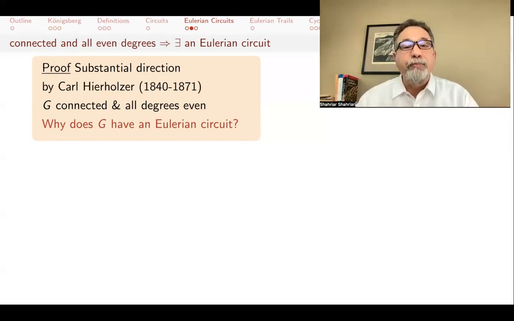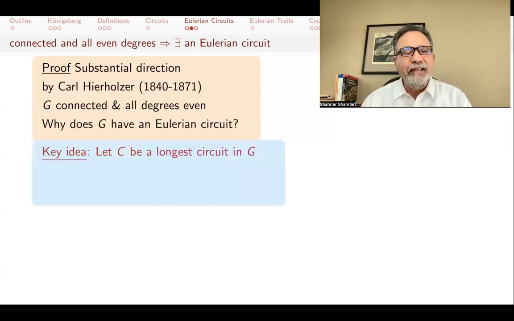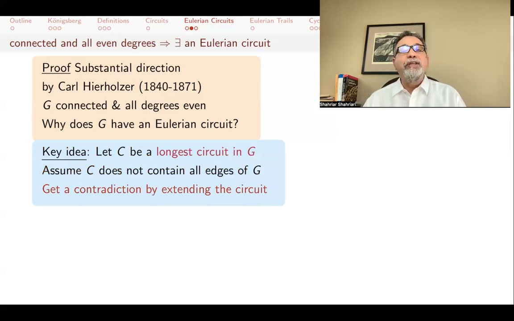Why will the whole graph be just one circuit? The key idea is that you say, well, I'm going to start with the longest circuit in G. I mean, there will be some circuit because the degrees are even. Pick the longest one. We're hoping that longest circuit contains all the edges, but we assume that it doesn't. This is a proof by contradiction. And then we'll show that if that's the case, we can actually extend the circuit and make it longer. And then that would mean that it wasn't the longest circuit, and therefore something is wrong. And so what must have been wrong is that the original longest circuit must have contained all the edges.